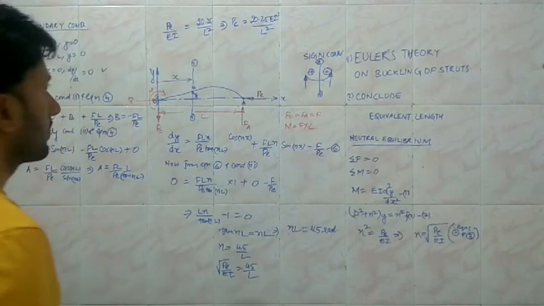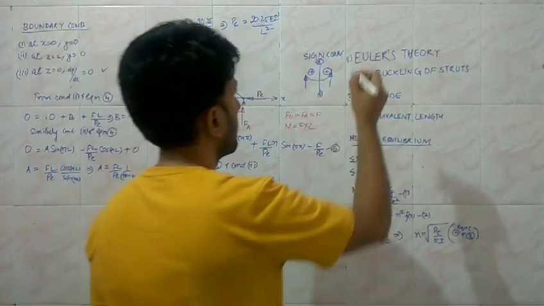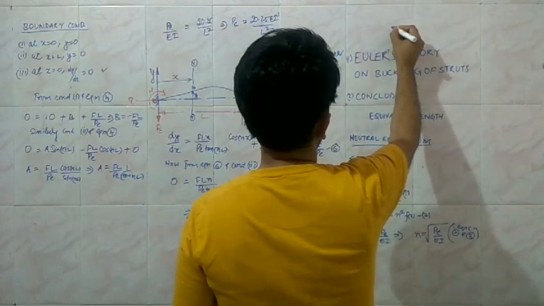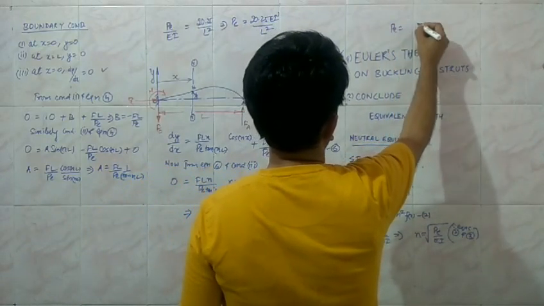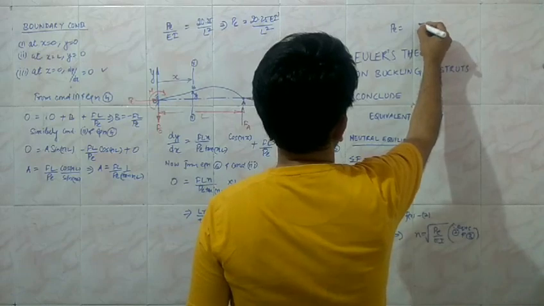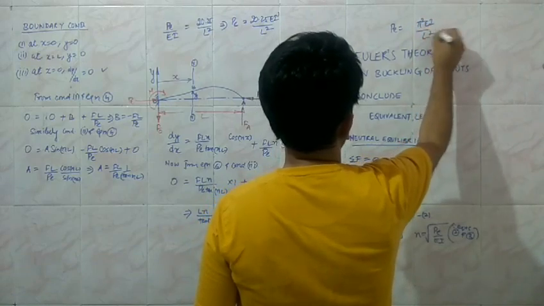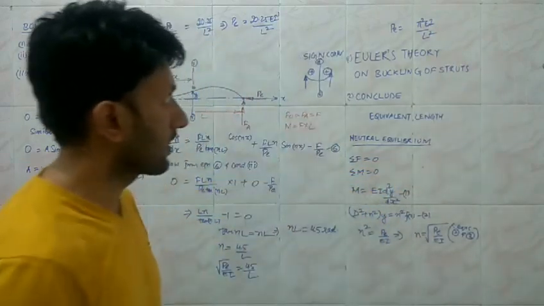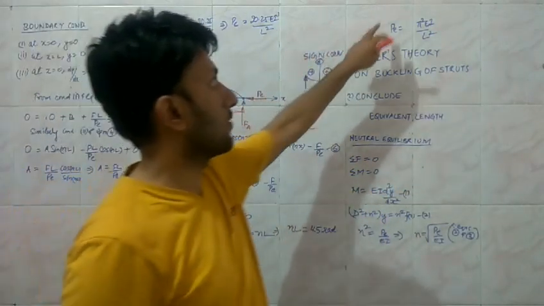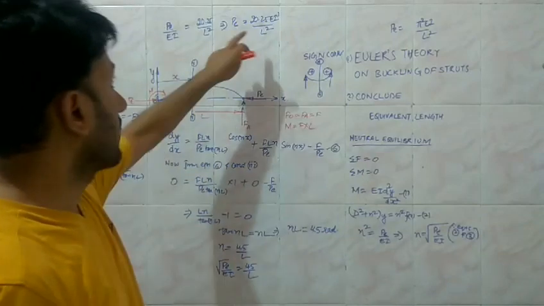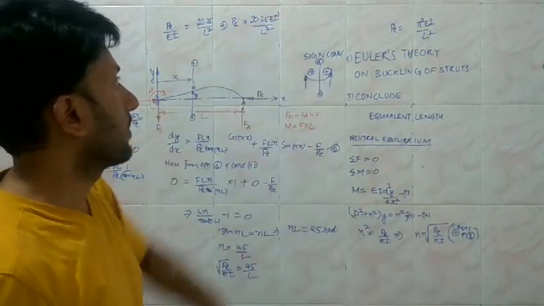So in the previous case we have identified the value of the load for the pinned end. For the pinned end it was equal to pi square into EI upon L square. And similarly, for the other cases, we have identified it is a function of pi square. So we need to transform this constant in terms of pi also.